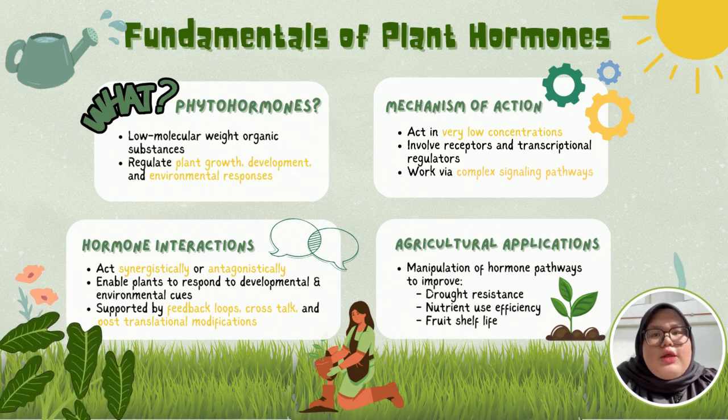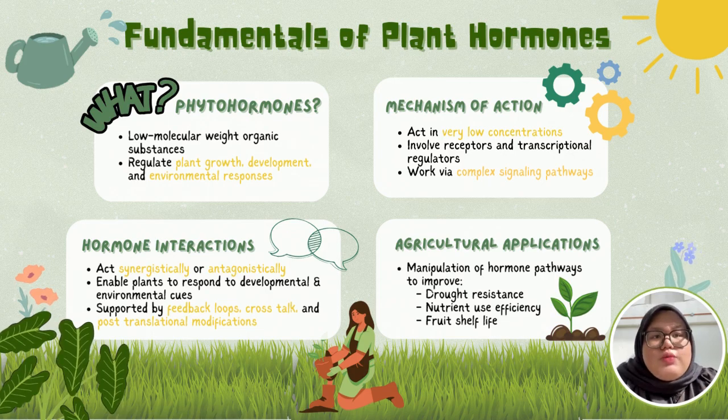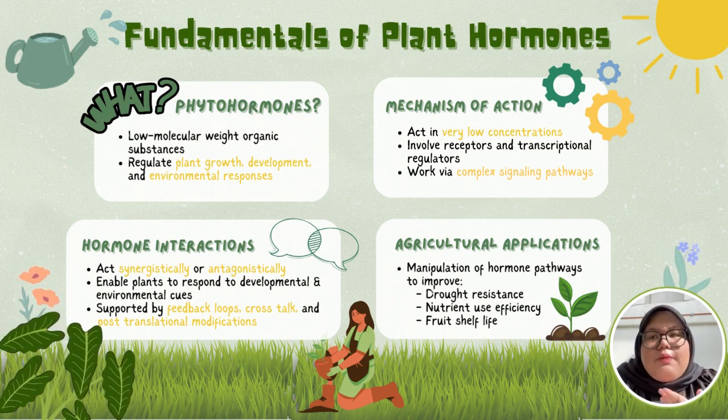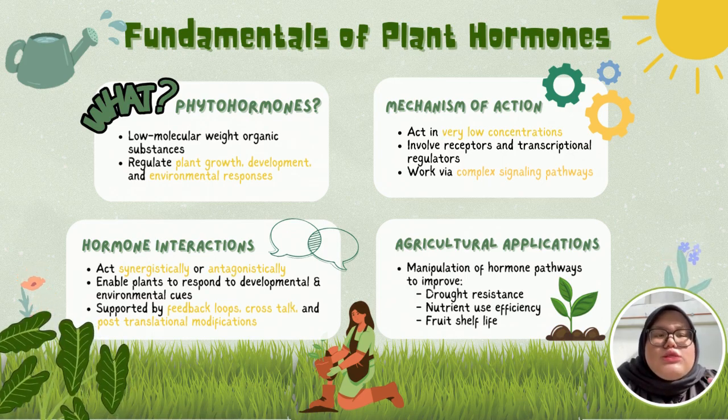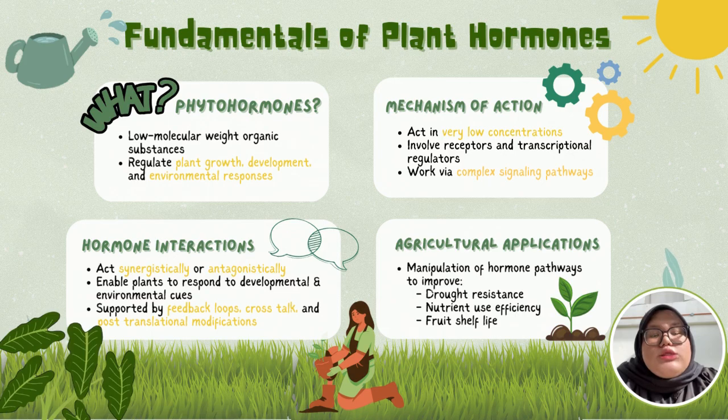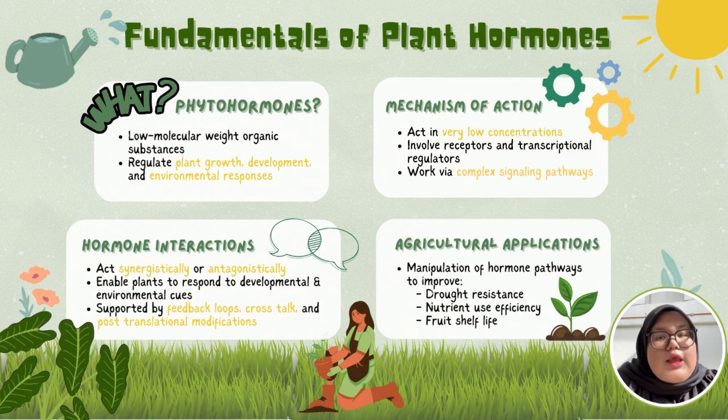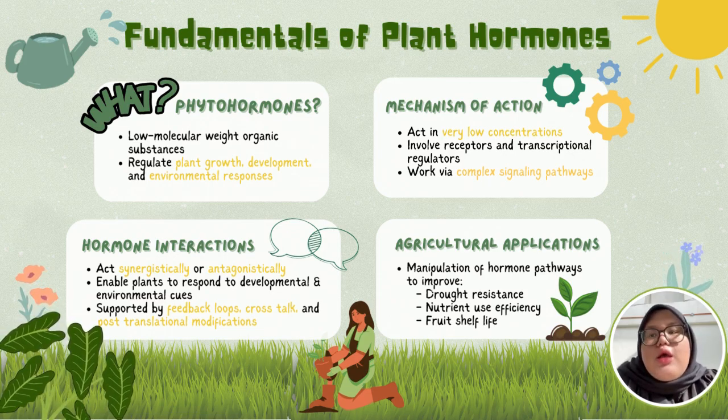Plant hormones usually work together or sometimes against each other to help the plant respond to different conditions. This interaction involves feedback loops, crosstalk, and other complex processes inside the plant. Thanks to advanced science like molecular biology, we now understand these processes much better. In agriculture, this knowledge is super useful by changing how hormone pathways work. Scientists can improve crops, like making them more drought resistant, better at using nutrients, and giving fruit a longer shelf